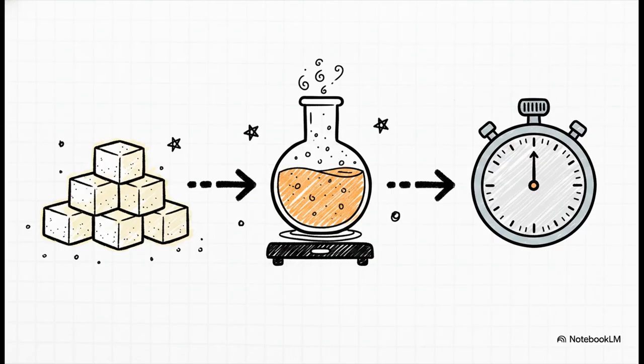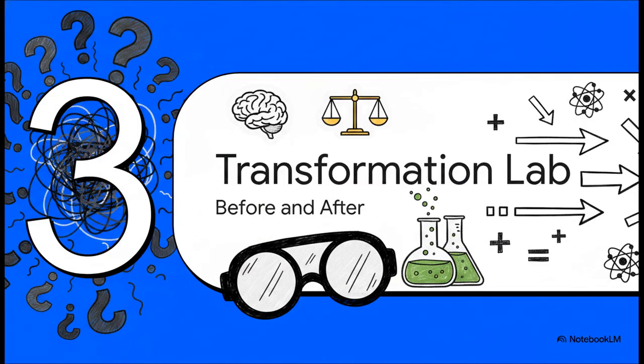So the crucial point is really clear in an example like this one. How does sugar content affect the time it takes yeast to produce gas? We can easily measure sugar content in grams, right? And we can measure time in minutes or seconds. Because both of those elements are measurable variables, this is a perfectly testable question. Section 3, the transformation lab, before and after. Welcome to the lab, where we're going to upgrade some pretty vague questions into solid scientific ones.